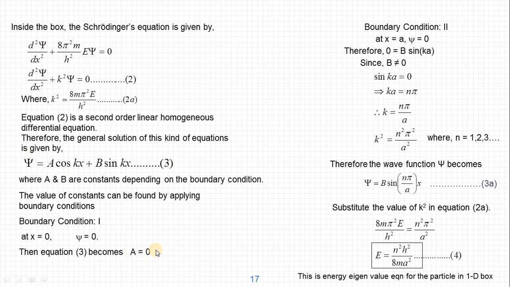So the one constant is eliminated because its value is 0, no need to keep that constant. Then the solution of the equation becomes only psi equal to b sin kx.